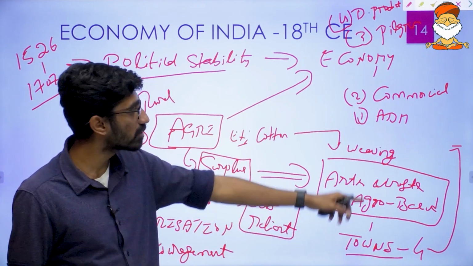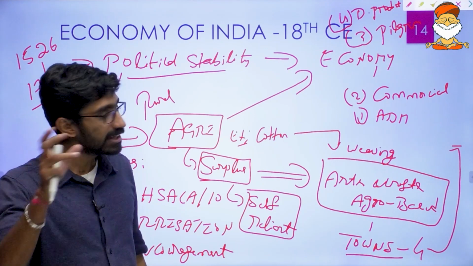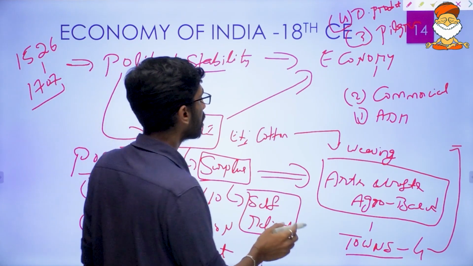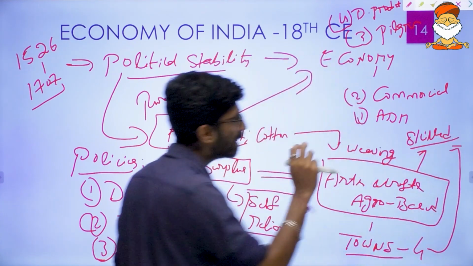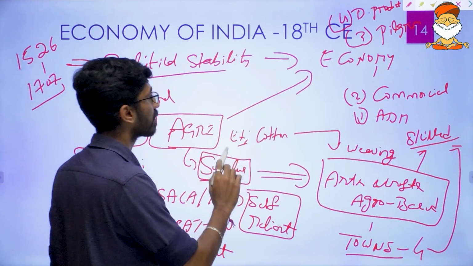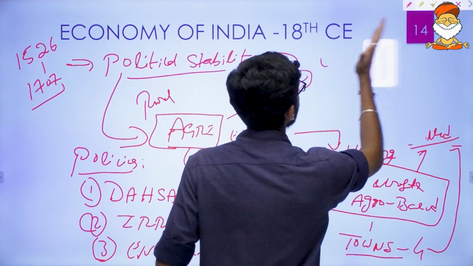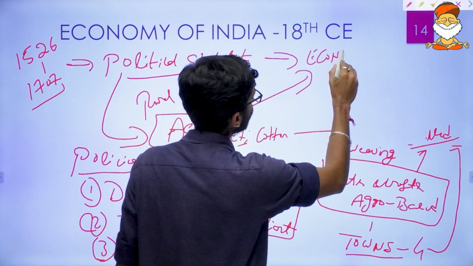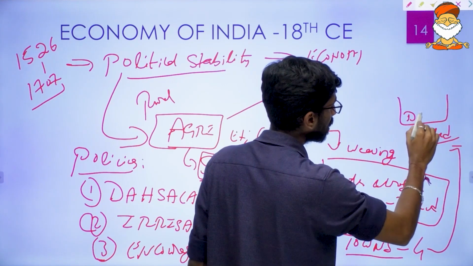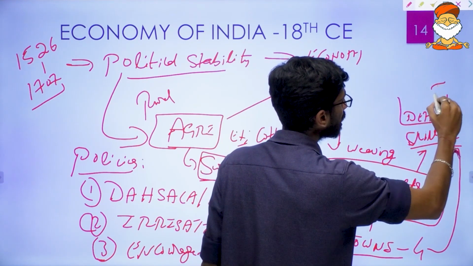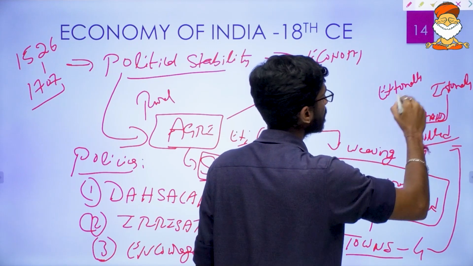At the same time, these arts and crafts were being produced in towns, in 4 distinct types of towns: administrative towns, commercial towns, pilgrim towns, and distinct product towns. These products, the arts and crafts being produced, were highly skilled products, and skilled products had a lot of demand. Political stability led to the growth of the economy, and these skilled products were demanded both internally, within India, and externally, outside India.